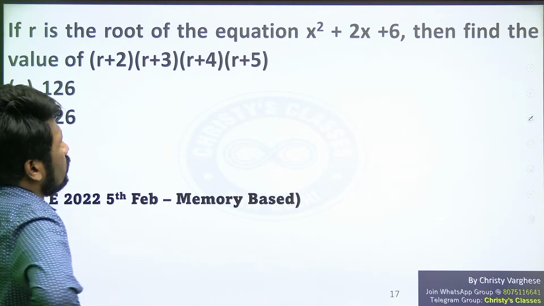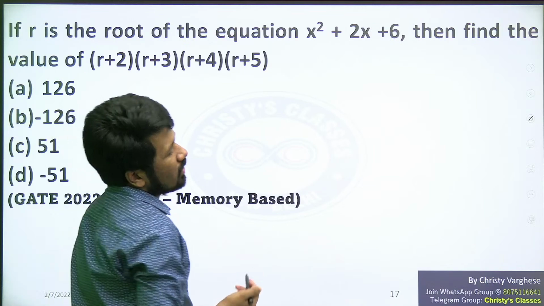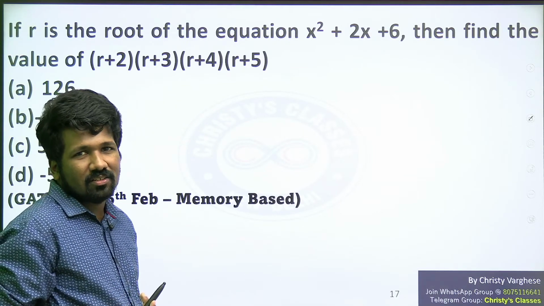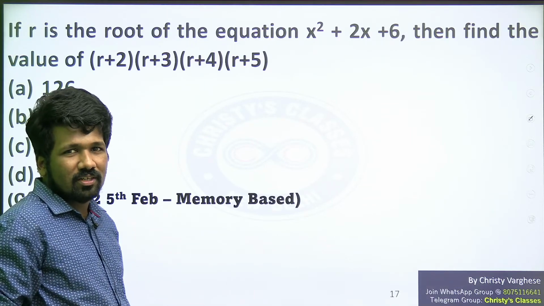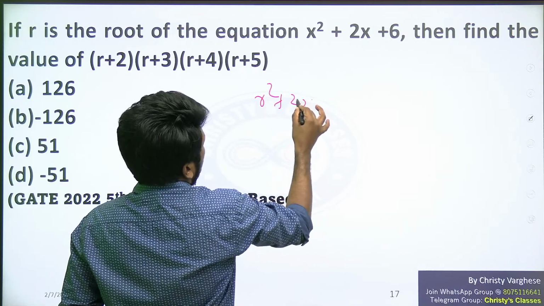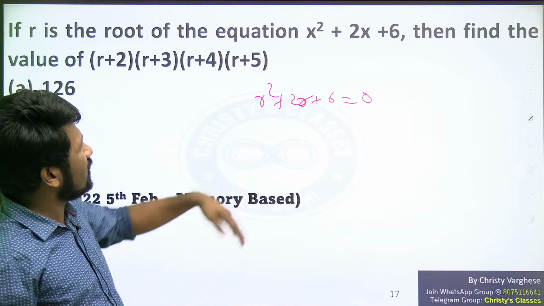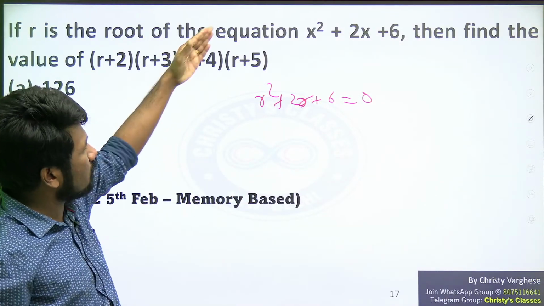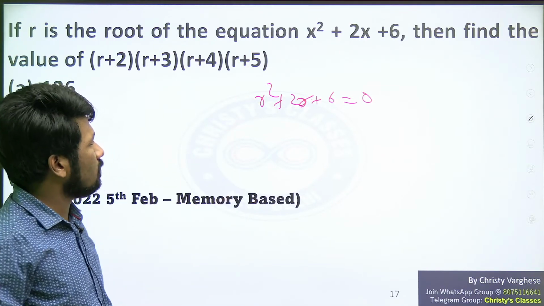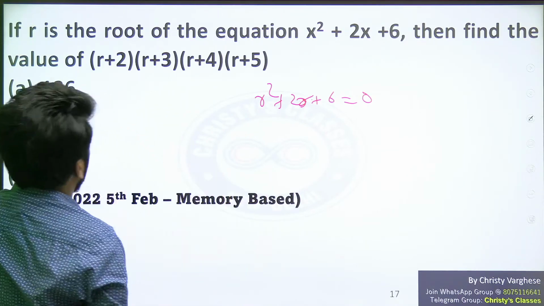If r is the root of the equation x square plus 2x plus 6, that means putting r instead of x, you should get it equal to 0, no? It should satisfy the equation. That means we can say r square plus 2r plus 6 is equal to 0. School math only. Are you all understanding that point? If r is the root of the equation, putting that, f of x should be equal to 0. So we can say r square plus 2r plus 6 equal to 0. Keep that equation there itself.